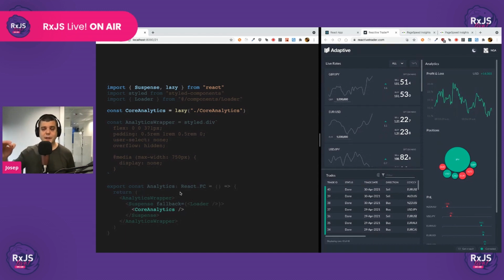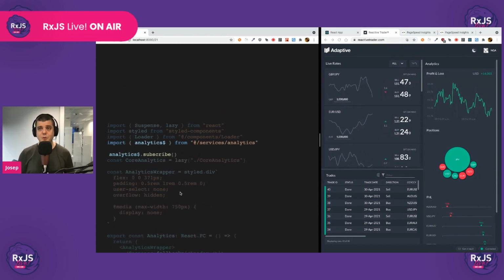But there's one last thing that we would like to do. We'd like to start the request as soon as possible. So that's super easy. We just go to the analytics service and we start the subscription. So as soon as the shell component gets rendered, which is the main asset, as soon as it gets evaluated, actually, the main subscription will start.